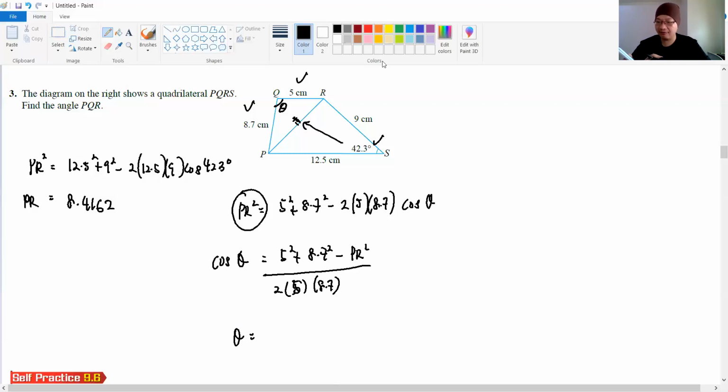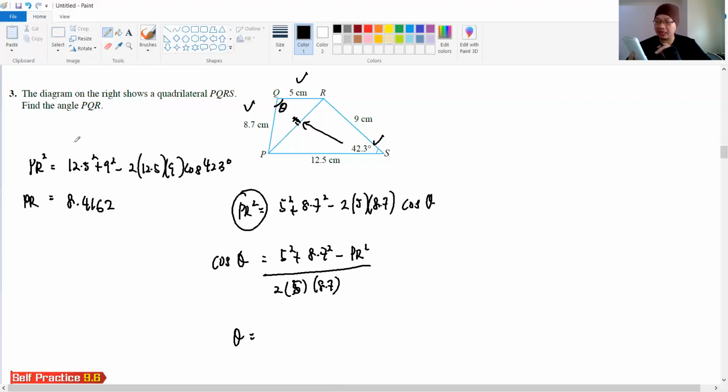Firstly, we press 5 squared plus 8.7 squared minus the PR squared we already obtained, 70 something, and then over 2 times 5 times 8.7.